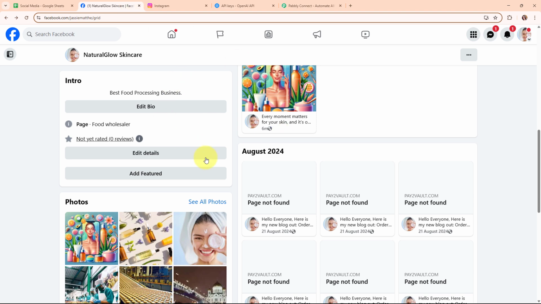So by automating content creation and directly posting images on Facebook and Instagram using an AI agent, I can simplify this process. The AI generates engaging posts, suggests relevant hashtags, and even schedules them at the best times. This saves me hours of manual work while ensuring my audience stays engaged with regular high quality content. So with this automation, I can focus more on strategy and growing my business while the AI handles the repetitive task.